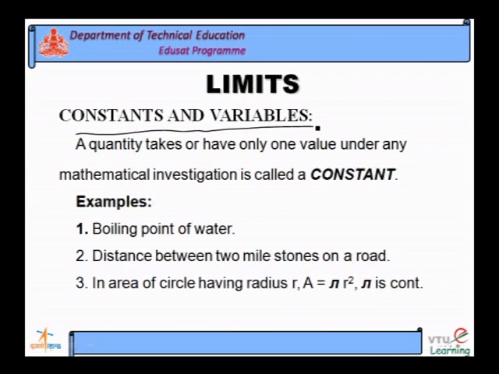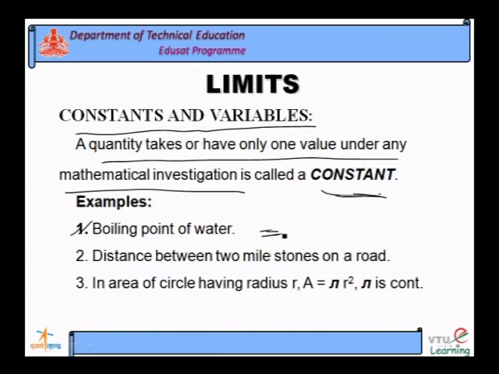I will repeat it. A constant is a quantity which is unchangeable, which cannot be changed under any mathematical investigation. Let us take examples of constants. The boiling point of water is a fixed value. The boiling point of water is 100 degrees Celsius.